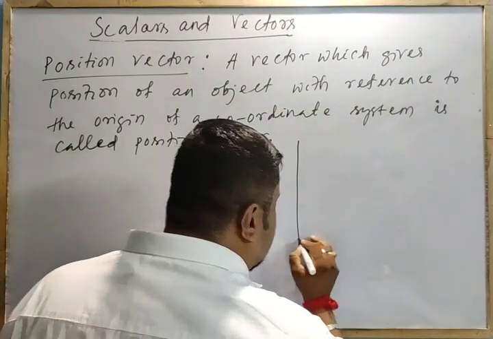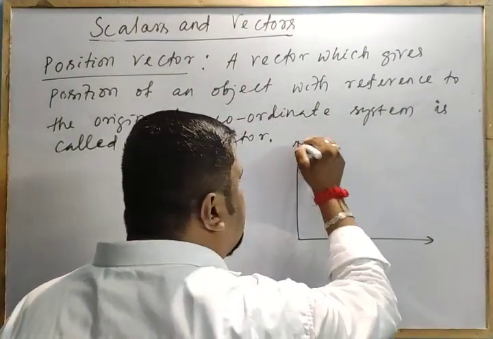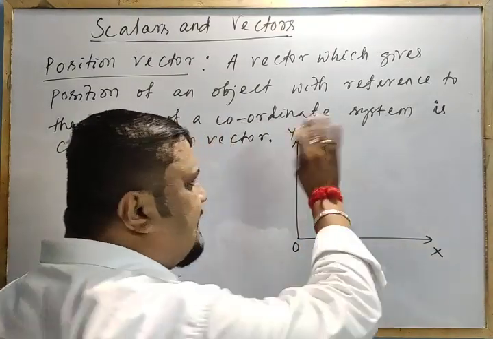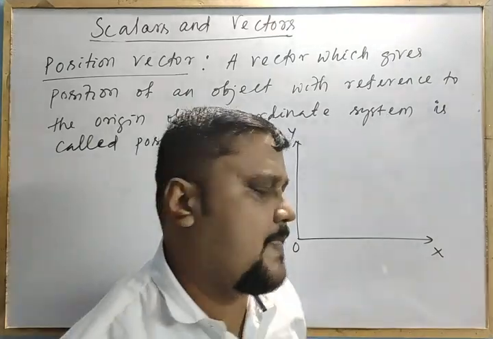In your mathematics you already read that. Here I am drawing this. This is a coordinate system, the plane XY coordinate system.